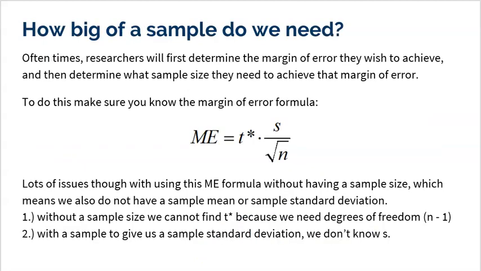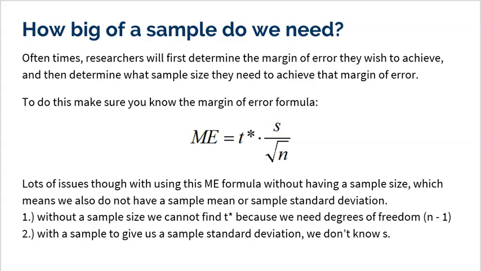All right, so this leads us perfectly into the next topic. How big of a sample do we need? Oftentimes, researchers will first determine the margin of error they wish to achieve, and then determine what sample size they need to achieve that margin of error. So this is a little bit weird, but it actually makes sense because, if I'm trying to estimate the time that kids study every night, and I want to be pretty accurate, I want to be only 5 minutes margin of error. That means plus 5 minutes, minus 5 minutes. That's a 10-minute wide interval. That would be pretty accurate.